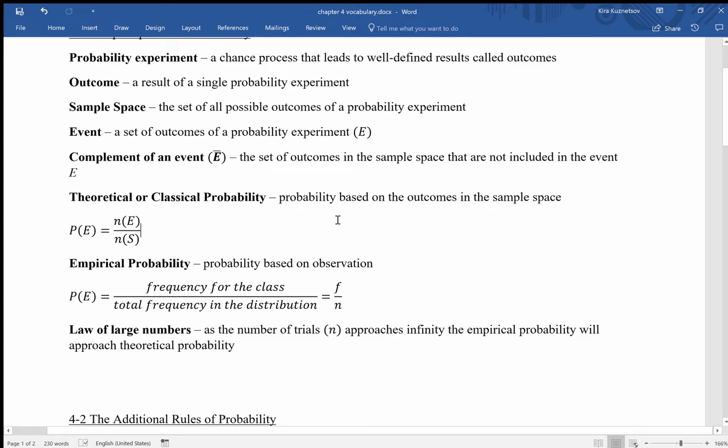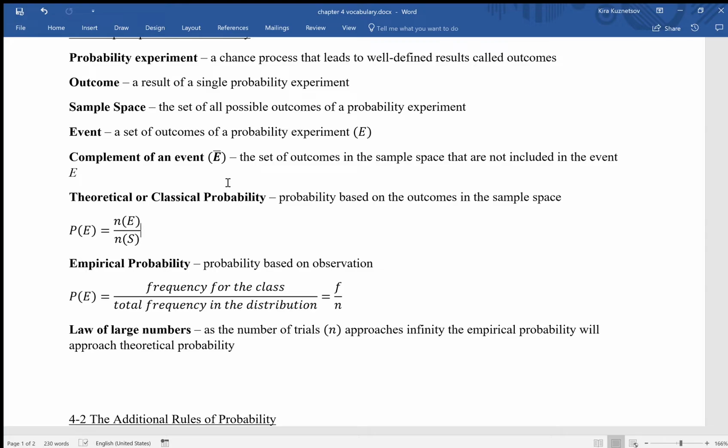I'm back at the definition page, and my next definition is the complement of an event. It is denoted by E bar. The bar is that little line that's on top of the E. It is the set of outcomes in the sample space that are not included in an event E. So if my event is having a boy, the opposite would be having a girl. So E is a boy, E complement would be a girl.